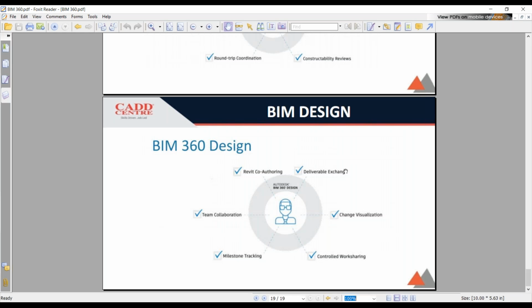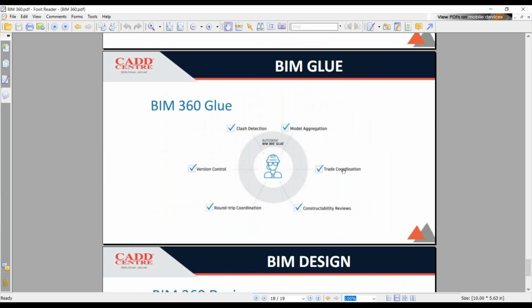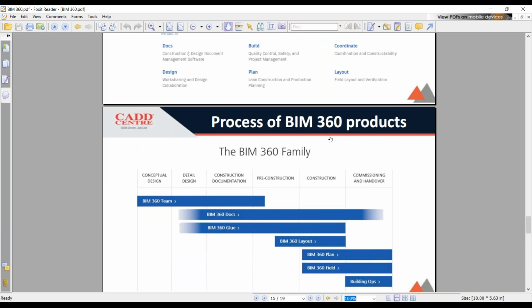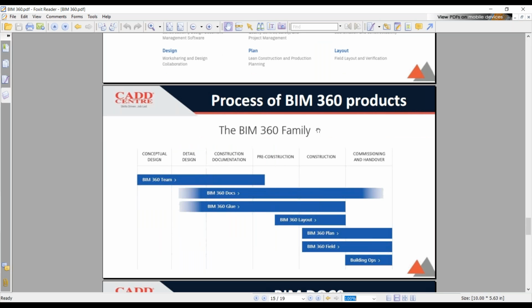So these are all the products that we will look at in BIM 360. But in general, in the process of BIM 360 products, we can use Documents, Glue, Layout, Plan, Field, and Building OPS.